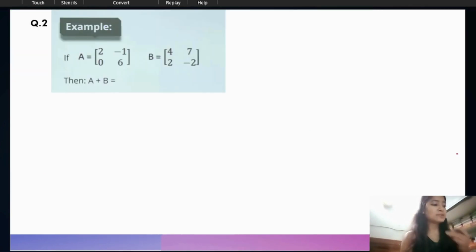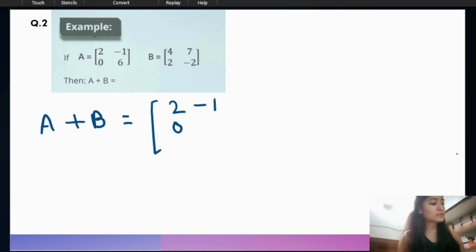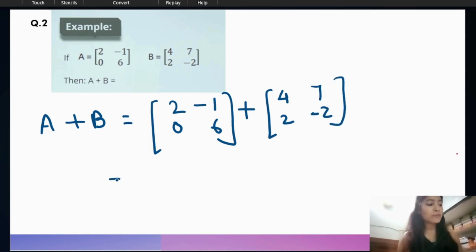Next question: if A matrix is given to us and B matrix is given to us, it didn't mention A is equal to B. It's simply that we have to find the A plus B matrix. So A plus B is equal to, first we have to write in this form, 2, 0, minus 1, 6, and then plus 4, 2, 7, minus 2. So we have to simply add the corresponding elements.